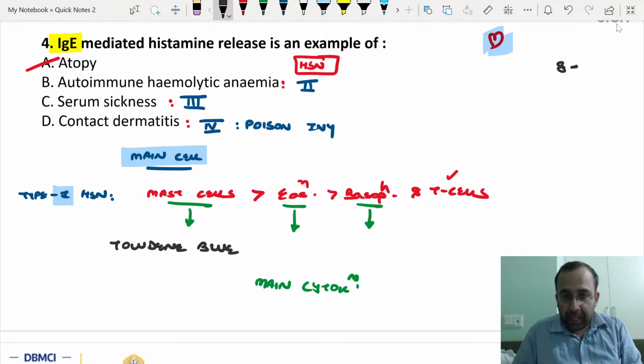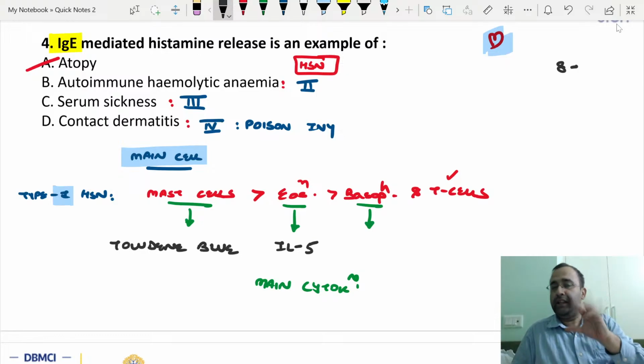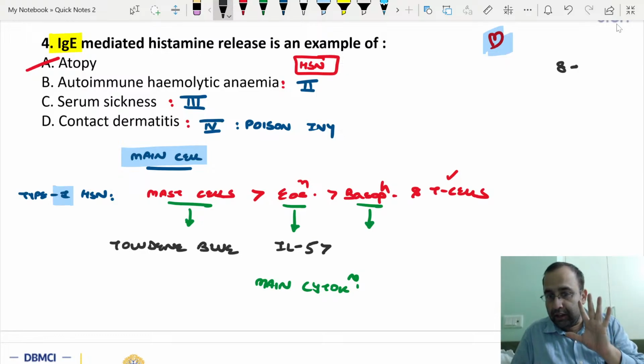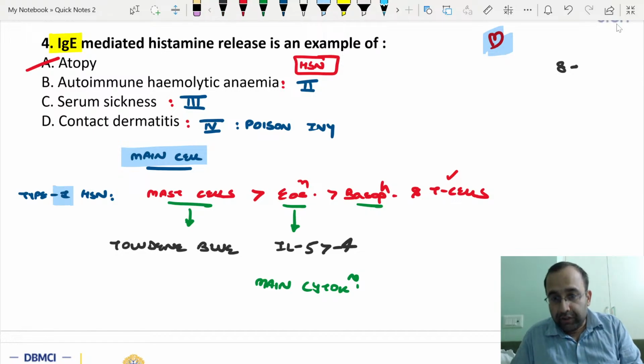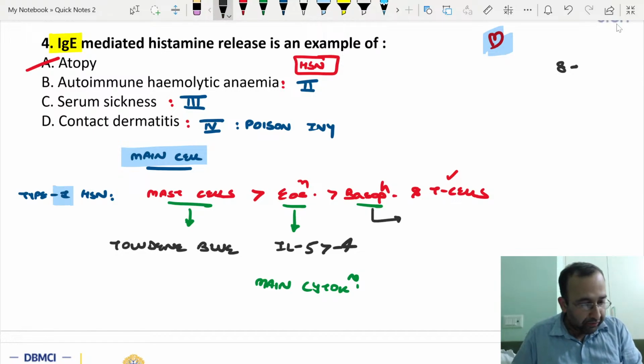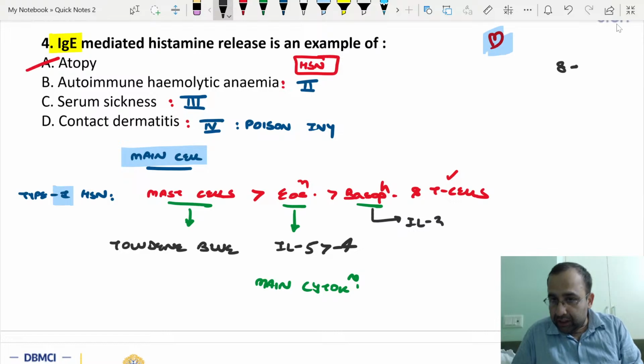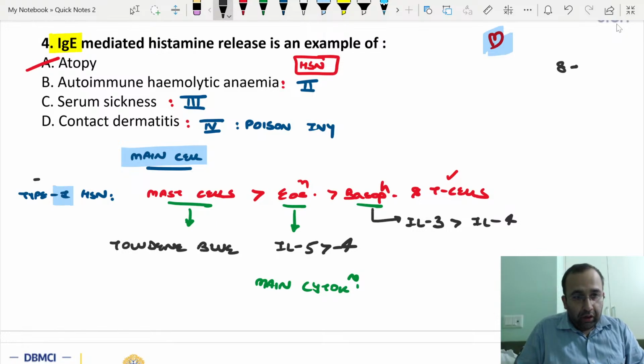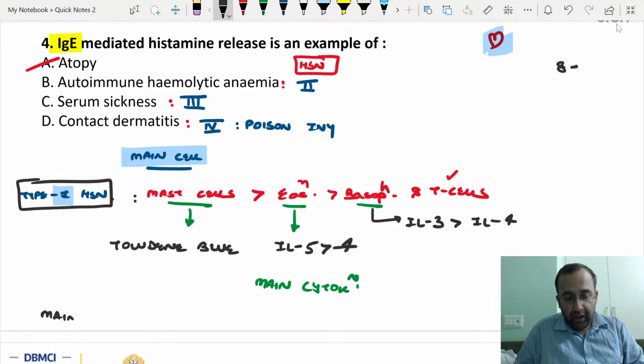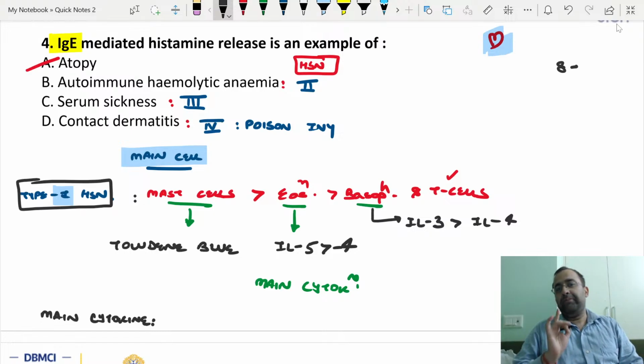So next, main cytokine for activation of eosinophils. Interleukin 5. A, B, C, D, E. E is the fifth alphabet, no? Interleukin 5 followed by 4. Versus main cytokine for basophils, interleukin 3. B is the second alphabet. Interleukin 3 followed by interleukin 4. So overall, which is the main mediator for type 1 hypersensitivity? You very well know the main mediator associated is histamine.